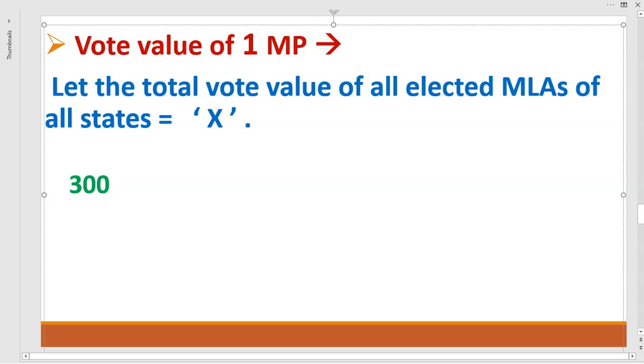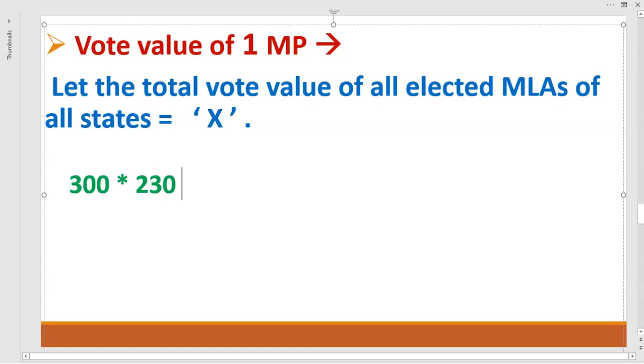Okay, so 300 is the vote value of one MLA from Madhya Pradesh. Now friends, if you want to find out the vote value of 2 MLAs, then what you have to do? You have to multiply this number by 2. If you have to find out the vote value of 5 MLAs, then you have to multiply this number by 5. Similarly, if you have to find out the value of 20 MLAs, then you have to multiply this number by 20. Similarly, if you have to find out the vote value of 230 MLAs, then you have to multiply